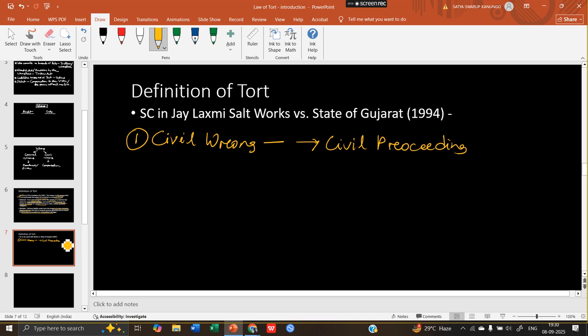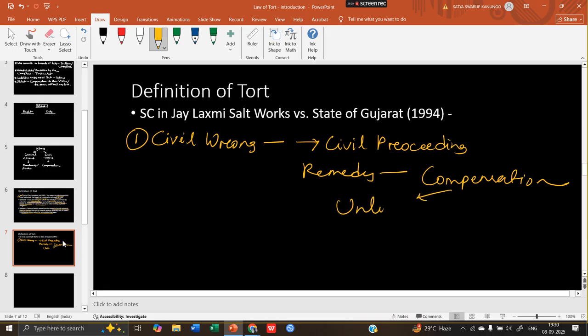Okay, so for a civil wrong you have to go for a civil proceeding. And what is the remedy over here? The remedy is not punishment or fine, the remedy is compensation. And the compensation is going to be on unliquidated damages.